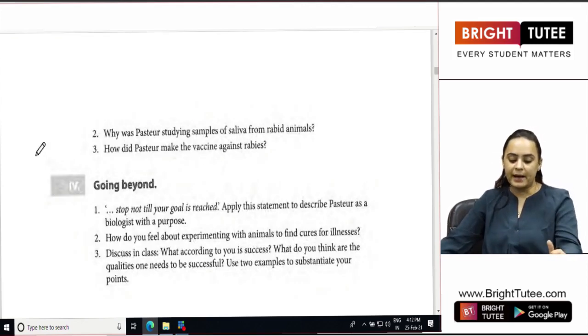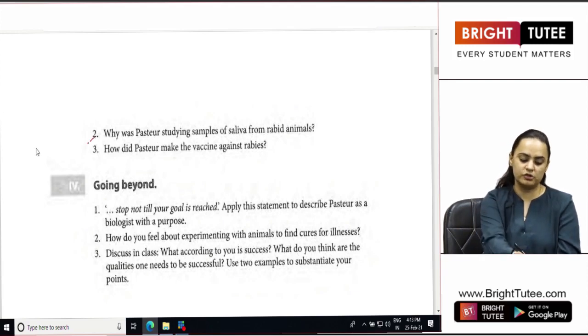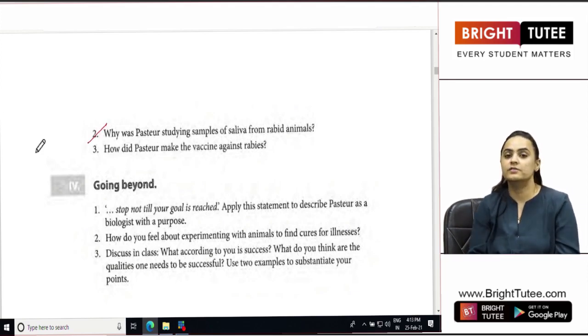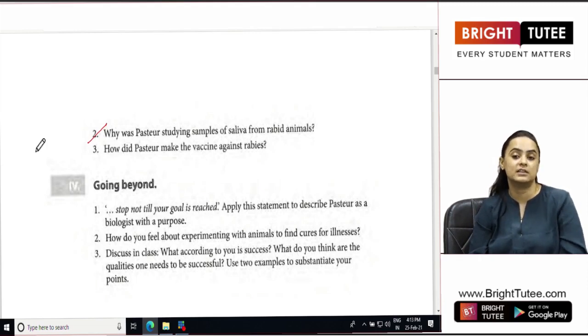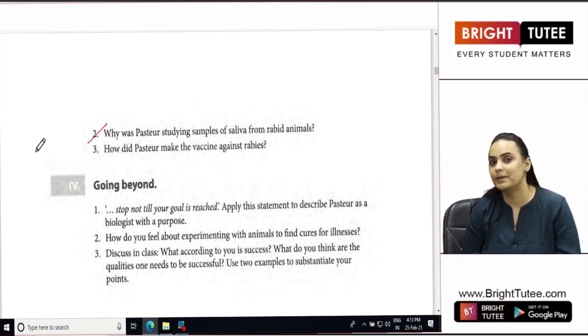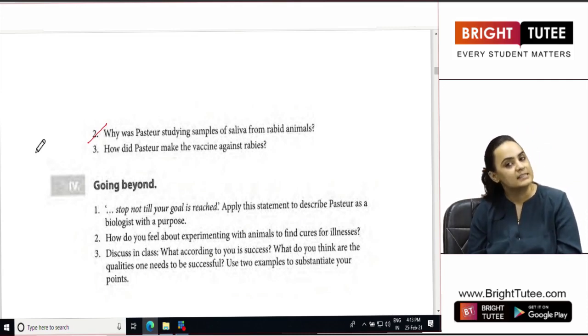Alright, why was Pasteur studying samples of saliva from rabid animals? So why was he studying? We all have just read it in the chapter. He was studying the samples of the animals having rabies because he wanted to prepare a vaccine against it. He wanted to prepare an antidote against it, and that is why he was studying as many samples and viruses as he could.